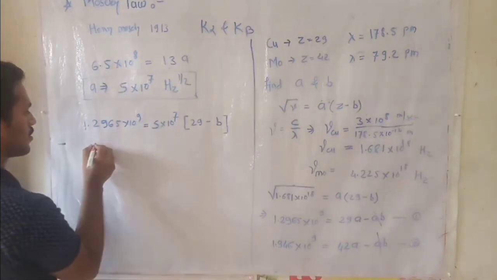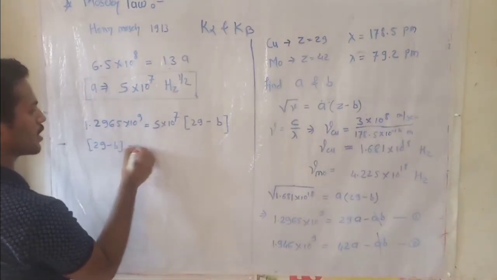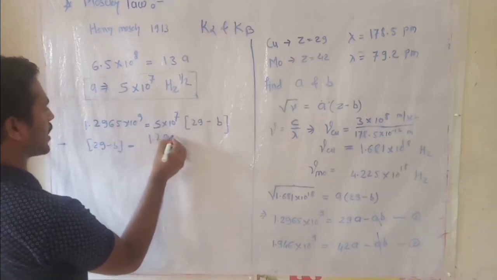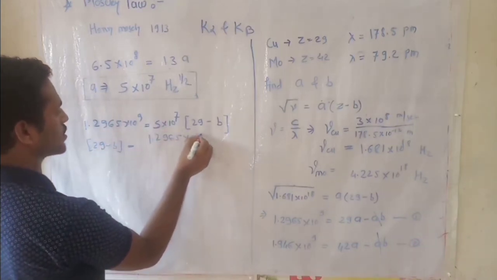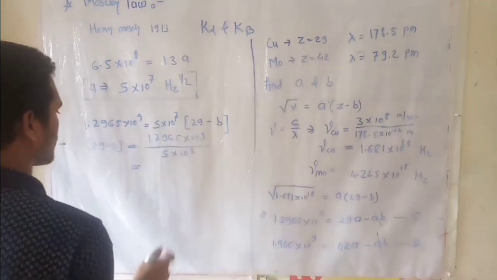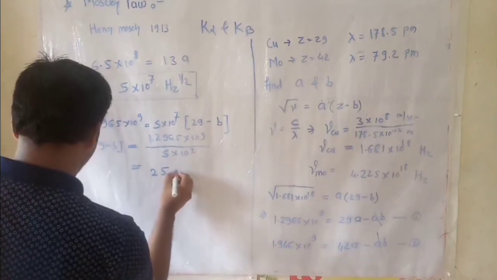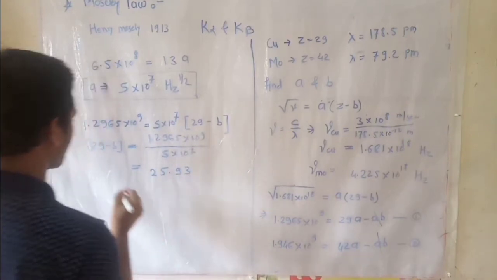Then 29 minus b equals 1.2965 into 10 raised to 9 divided by 5 into 10 raised to 7. This gives us the value 25.93.